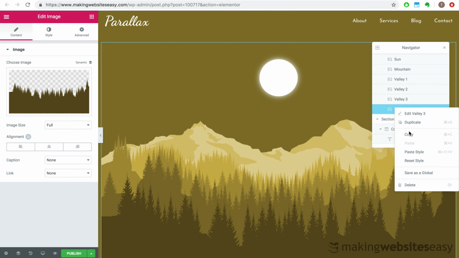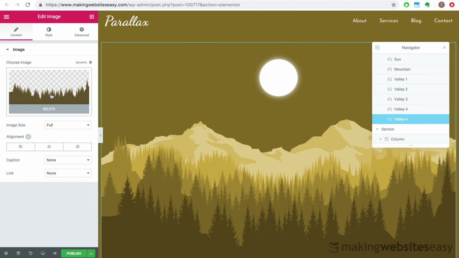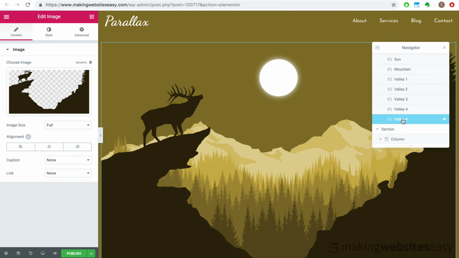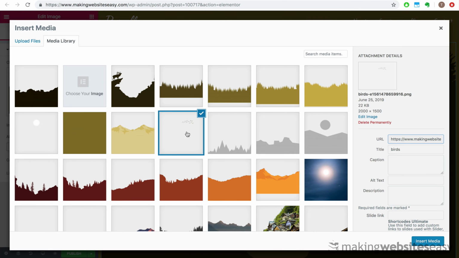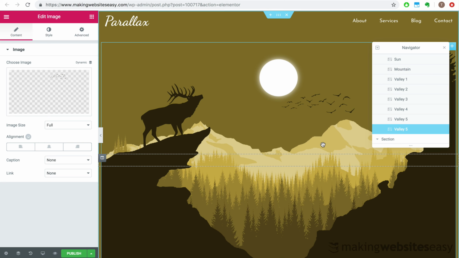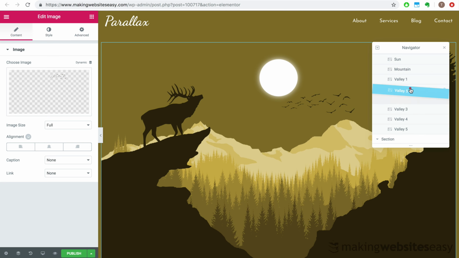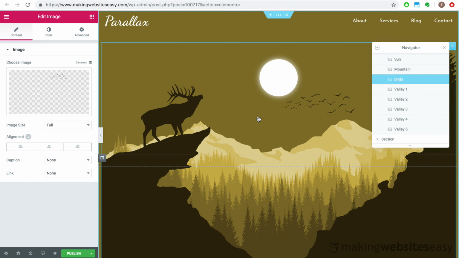Let's continue along in our process. We'll duplicate Valley 4 and select Valley 5 as the image. Wow, it's coming along very nicely. And then we'll duplicate Valley 5 and select the bird's image to add a nice touch to our final image, and moving it between the mountain layer and the Valley 1 layer because I'd like it to appear in front of the mountain.